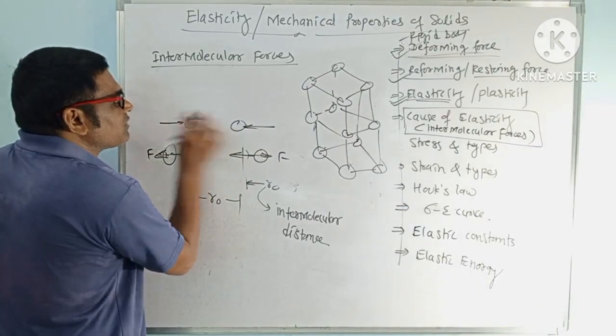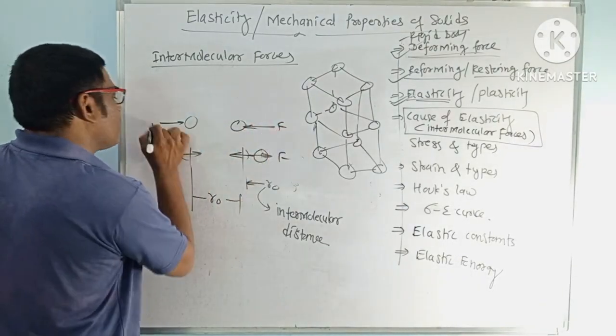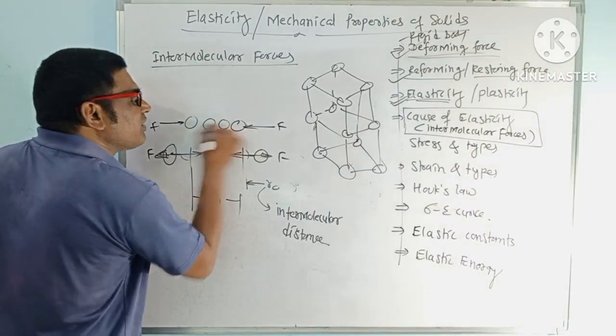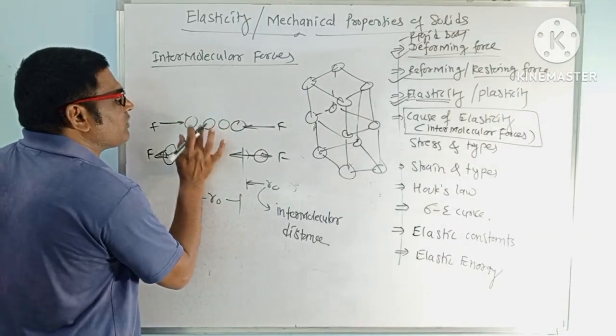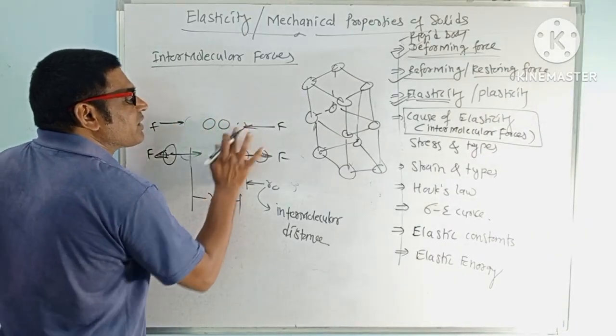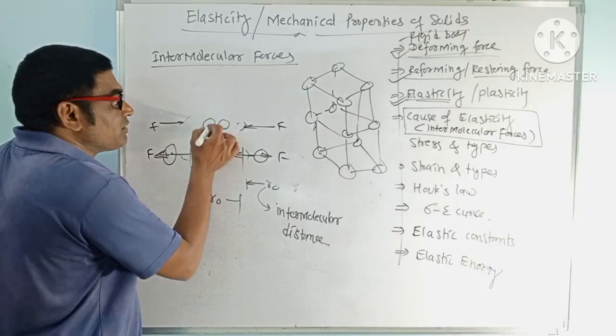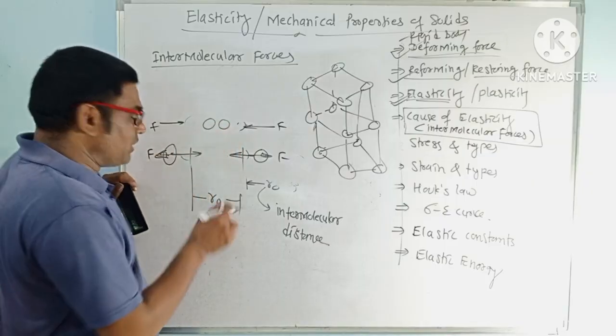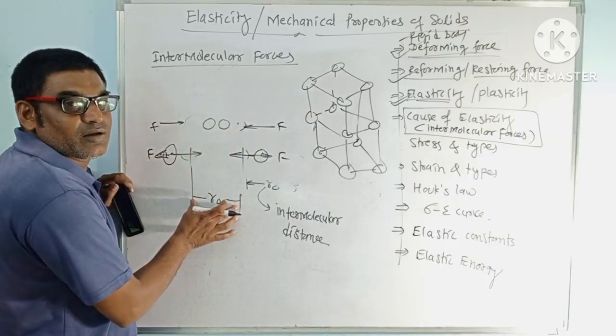Okay, so what will happen? Due to this external force, the distance between them will decrease. So this body will come here and this body will come here. Now what will happen? They don't want a closer distance either, they want this much distance between them.